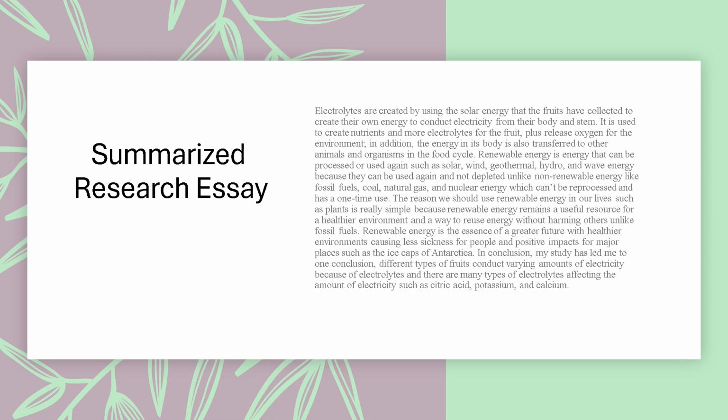The reason we should use renewable energy in our lives, such as plants, is very simple, because renewable energy doesn't remain a harmful source, but it remains a useful source for a healthier environment without harming others, unlike fossil fuels. Renewable energy is the essence of a greater future of healthier environments, causing less sickness for people and positive impacts for major places, such as the ice caps of Antarctica and the Arctic. In conclusion, my study has led me to one conclusion. Different types of fruits conduct varying amounts of electricity because of electrolytes, and there are many different types of electrolytes affecting the amount of electricity, such as citric acid, potassium, and calcium.